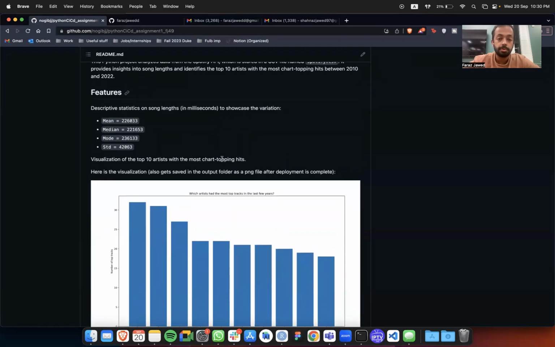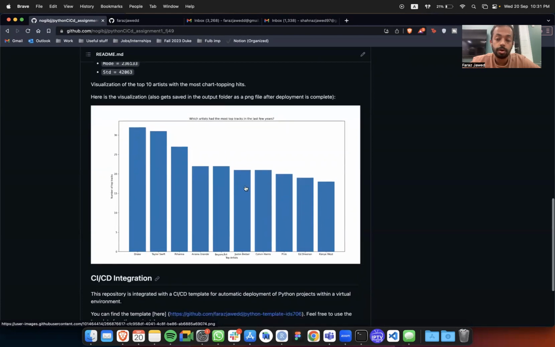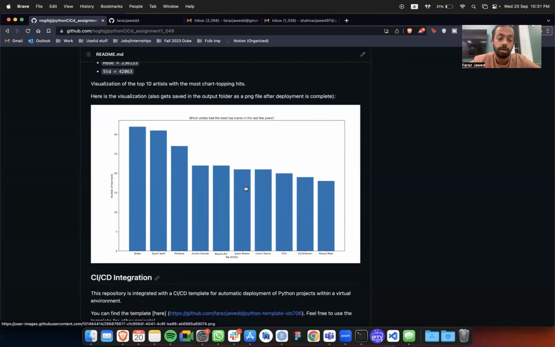So for the purpose of this assignment, I just carried out some basic descriptive statistics such as mean, median, mode, and standard deviations on the column, which is the length of the song. And to create a visualization, I basically just checked the top 10 artists which had the most top tracks in the last 12 years to be precise. And this is my resulting bar graph. So as you can see, Drake had the most top tracks, followed by Taylor Swift and then Rihanna.